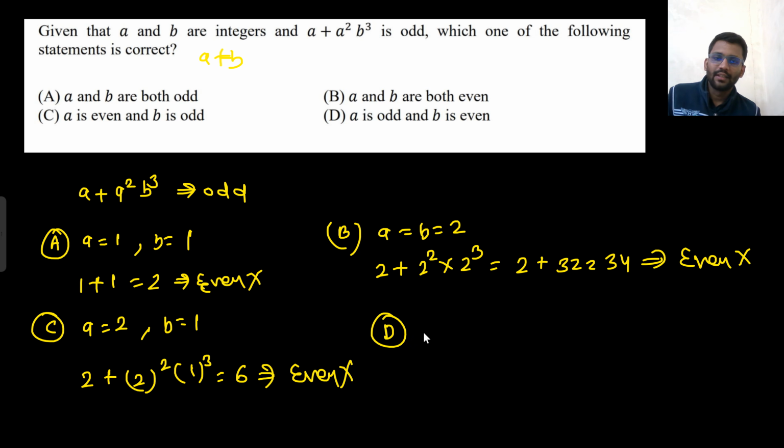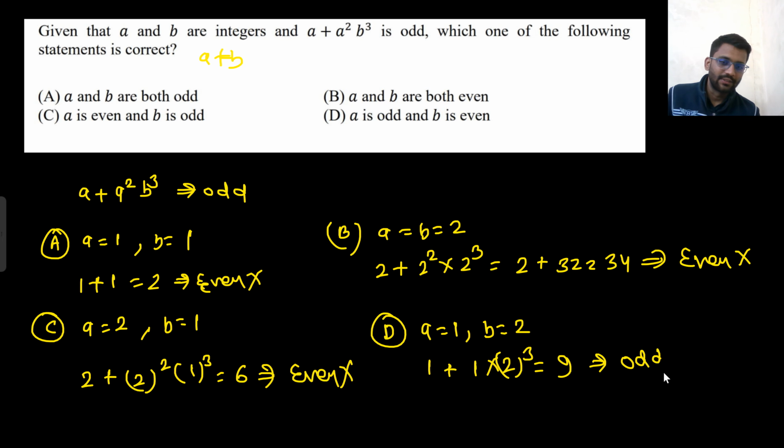Let's see option D. A is odd, that means A is 1, B is even, B is 2. So 1 plus 1 square into 2 cube. That would make 9. Is that odd? Yes, it is odd. That is the correct answer. Answer is D. That's it. These kind of questions should be solved by the options only. You don't need to think of any formula. You don't need to think of any concept. Just solve by the options.